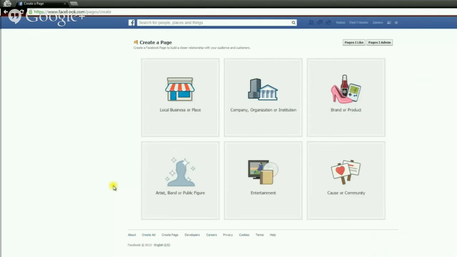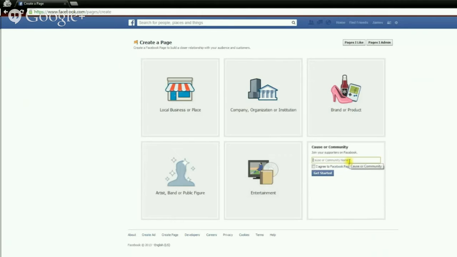Now, I'm going to focus on pit bulls and build a nice fan base of passionate pit bull lovers. So I am going to choose a cause or community because I am going to build a community. Then you need to enter your page name. Now, an important thing to note here, whatever you enter, you can change it later as long as your fans are less than 200 people. Once your fans reach more than 200 people, you will not be able to change your name. So I would choose this wisely. And I'm going to choose something pretty generic here.